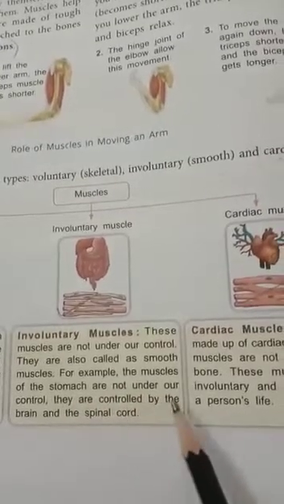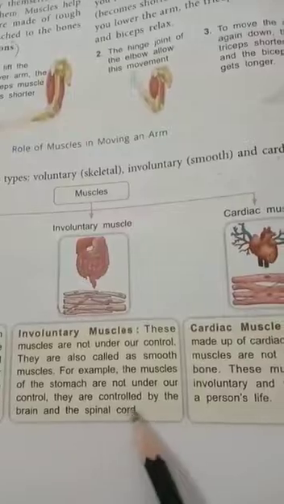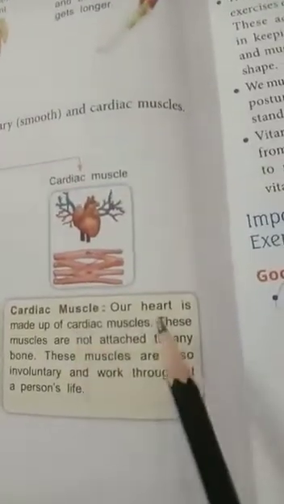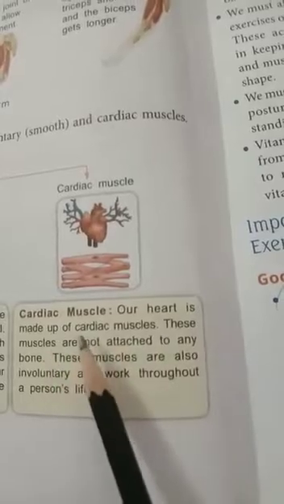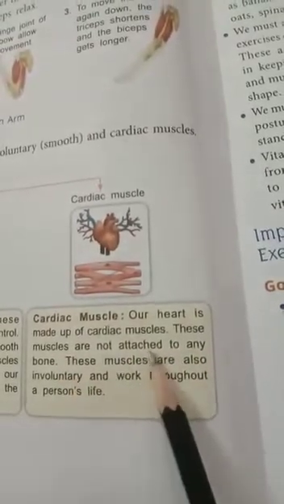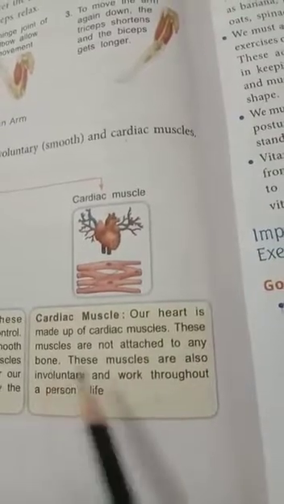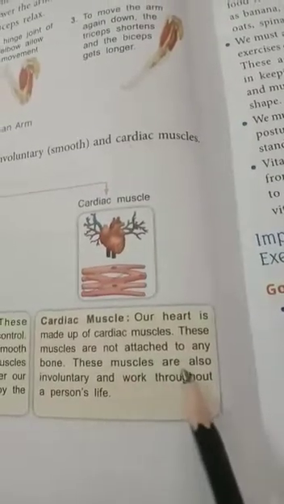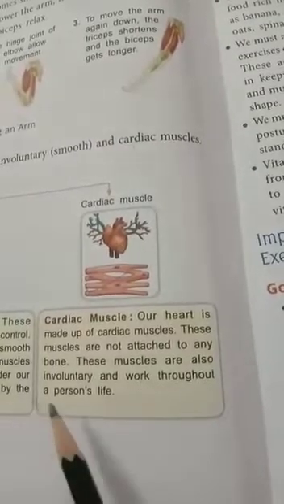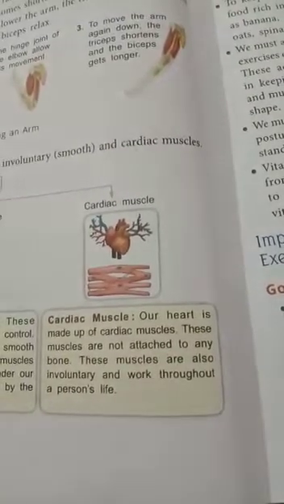They are controlled by the brain and the spinal cord. Then cardiac muscle. Our heart is made up of cardiac muscles. These muscles are not attached to any bone. These muscles are also involuntary and work throughout a person's life.